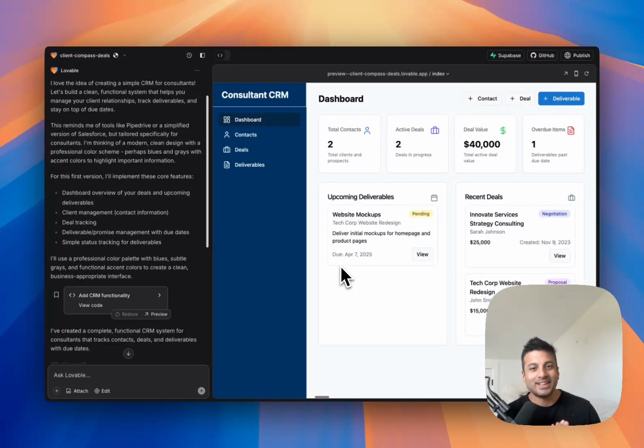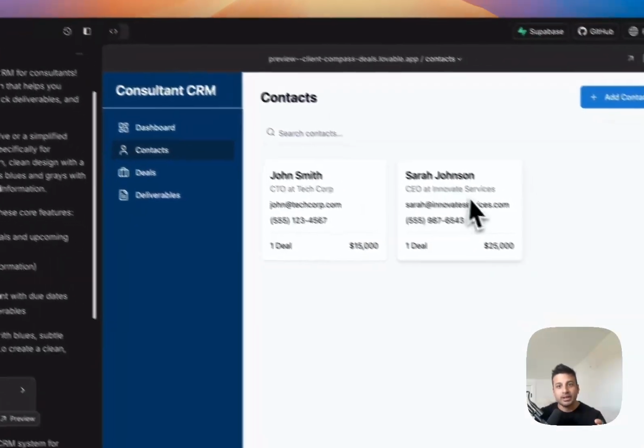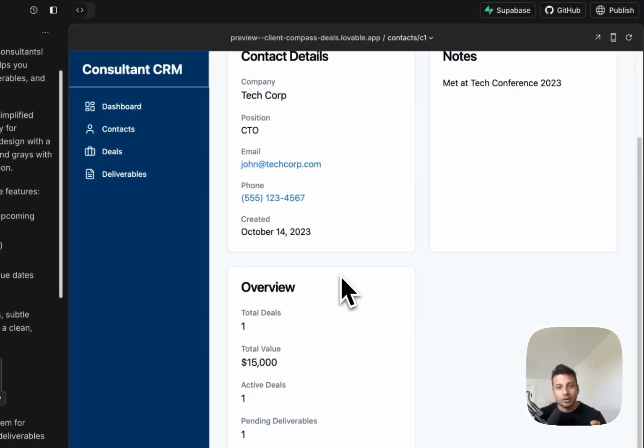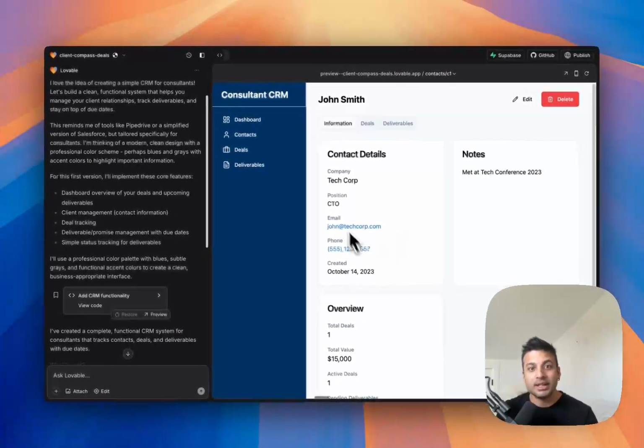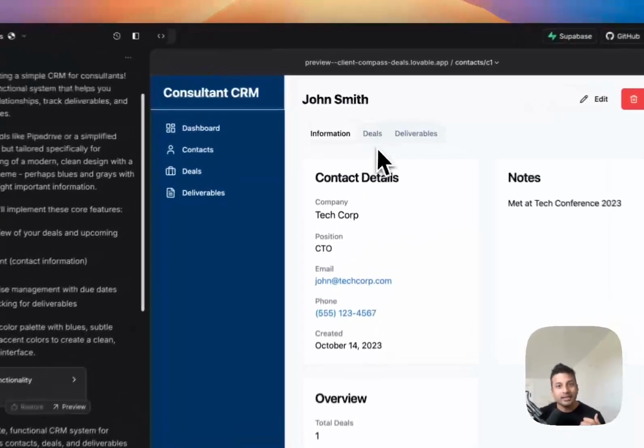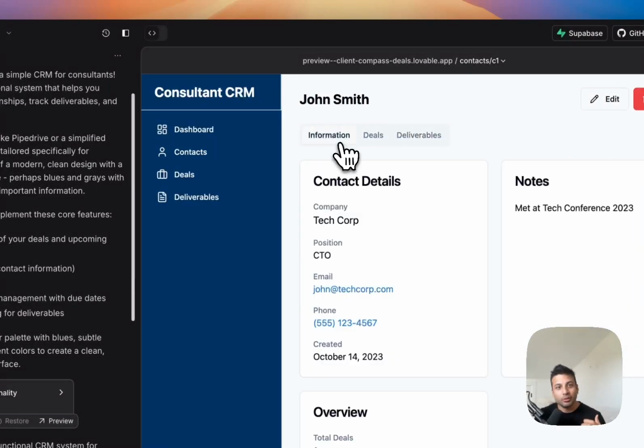Okay, so I'm back, and that took a little more than a minute, probably like 2 to 3 minutes. But as you can see here on the right-hand side, it's generated this full app, full featured, right? Like it's got a nice dashboard here showing me an overview of my contacts, active deals, deal value, upcoming deliverables, recent deals. I can click into contacts to see my contacts. I can go into each specific contact with company name, position, email, phone number, notes. I can edit it or delete it. I can see what deals or deliverables are associated with this contact.